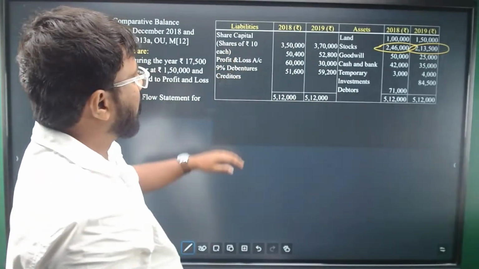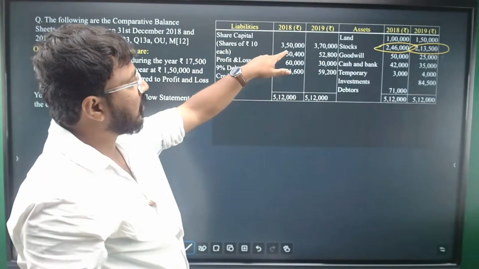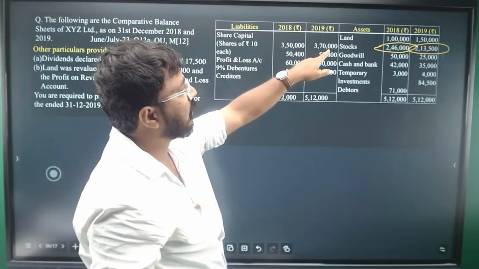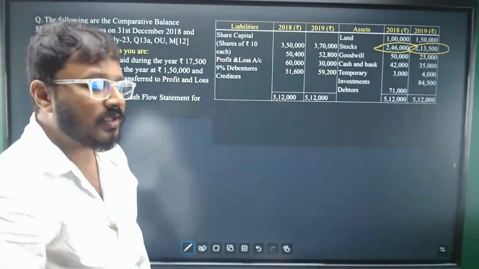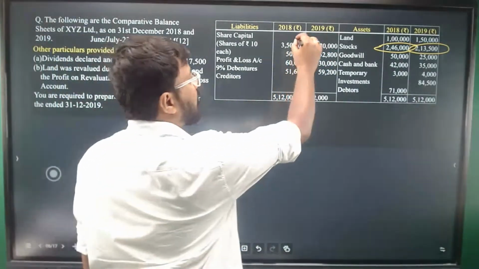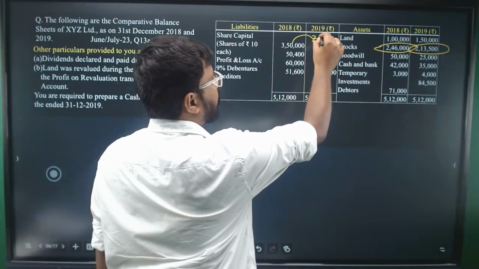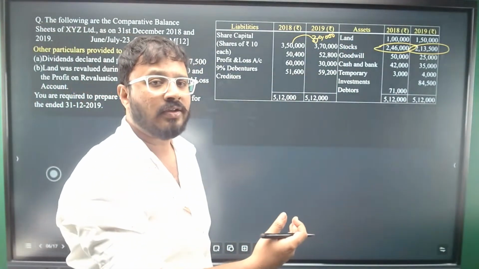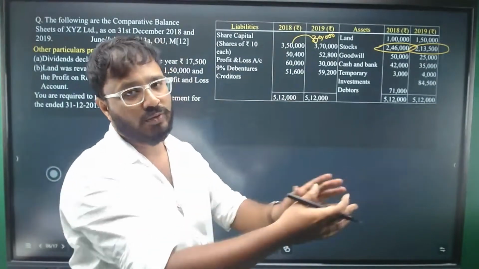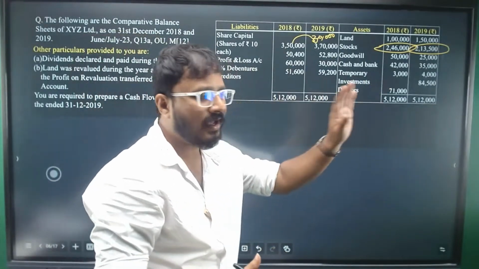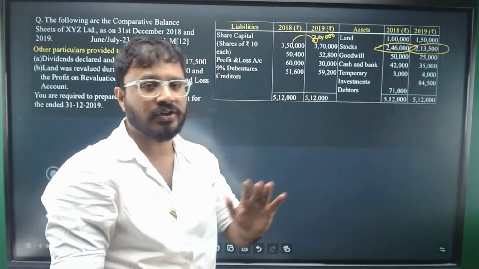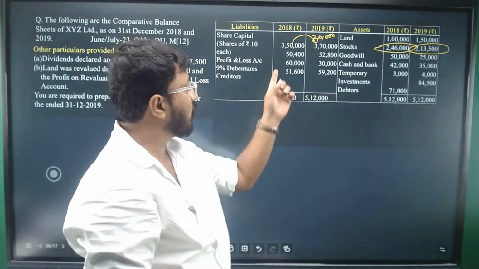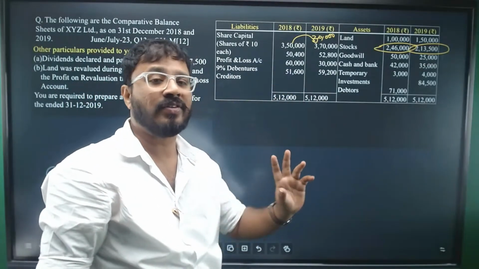Look at the share capital. On the liability side, you have share capital. 3,50,000 is the previous year balance. 3,70,000 is the current year balance. What is happening here? The balance has increased by 20,000. Why? Because we have issued new equity shares. They will not say anywhere that you have issued equity shares. You need to get it by looking at the difference between current year and previous year items.